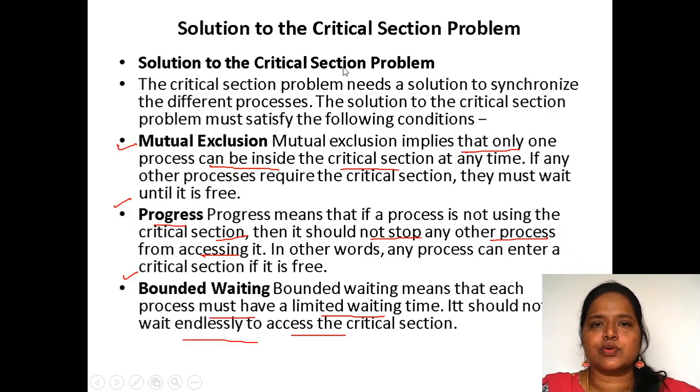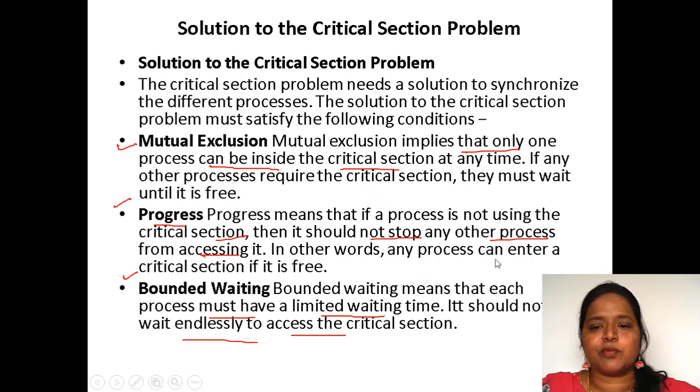What are the solutions to the critical section? Mutual exclusion, progress and bounded waiting. Mutual exclusion means only one process should enter into the critical section at a time. Progress means if any two processes are there, and one process is not willing to enter into the critical section but still is not allowing the other process to enter, that condition we call progress.